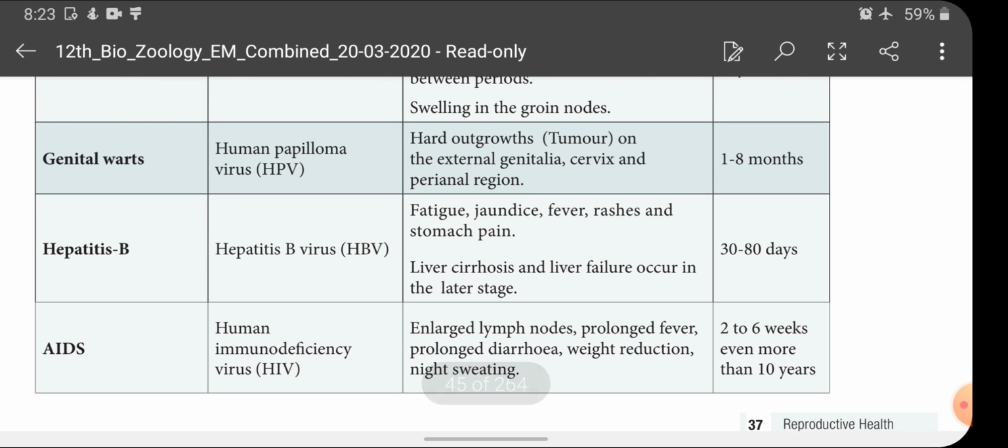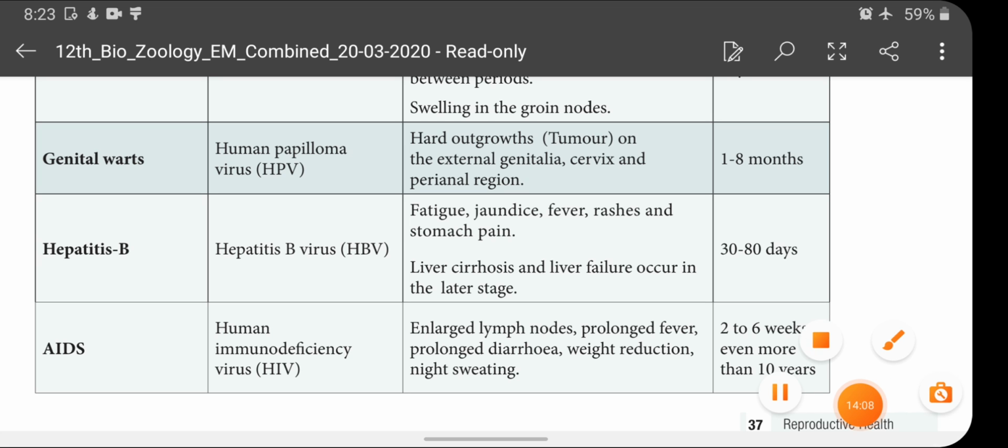Hepatitis B is caused by the hepatitis B virus, and the symptoms of this disease are fatigue, jaundice, fever, rashes and stomach pain. Liver cirrhosis and liver failure occur in the later stage. The incubation period will be 30 to 80 days.